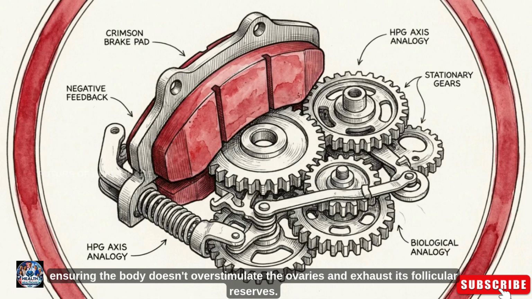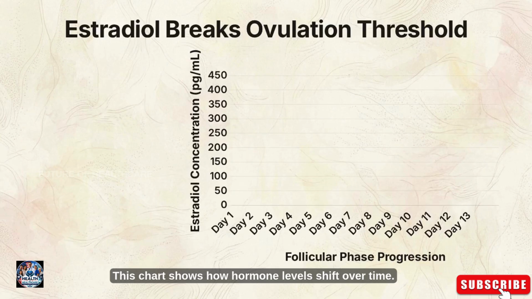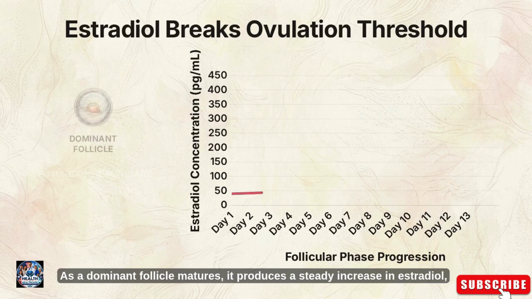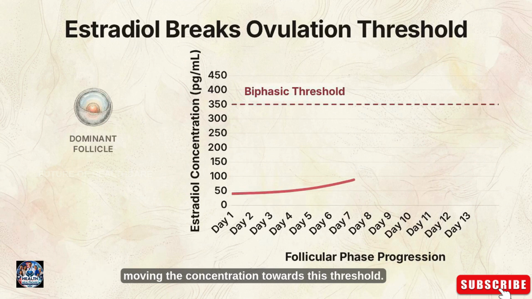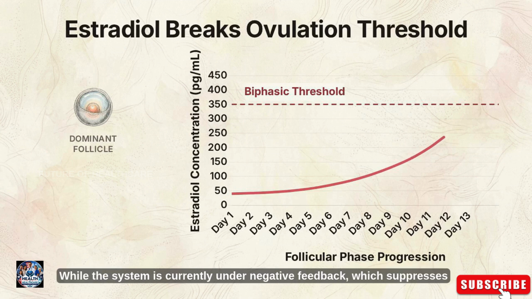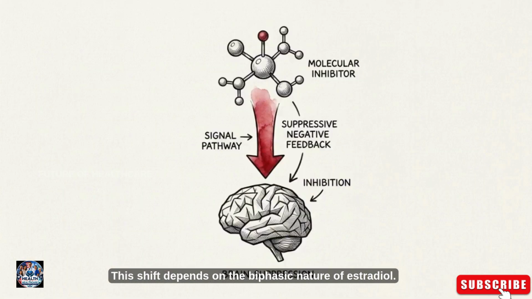its follicular reserves. This chart shows how hormone levels shift over time. As a dominant follicle matures, it produces a steady increase in estradiol, moving the concentration towards this threshold. While the system is currently under negative feedback, which suppresses the brain, it must eventually trigger the high-energy event of ovulation. This shift depends on the biphasic nature of estradiol.